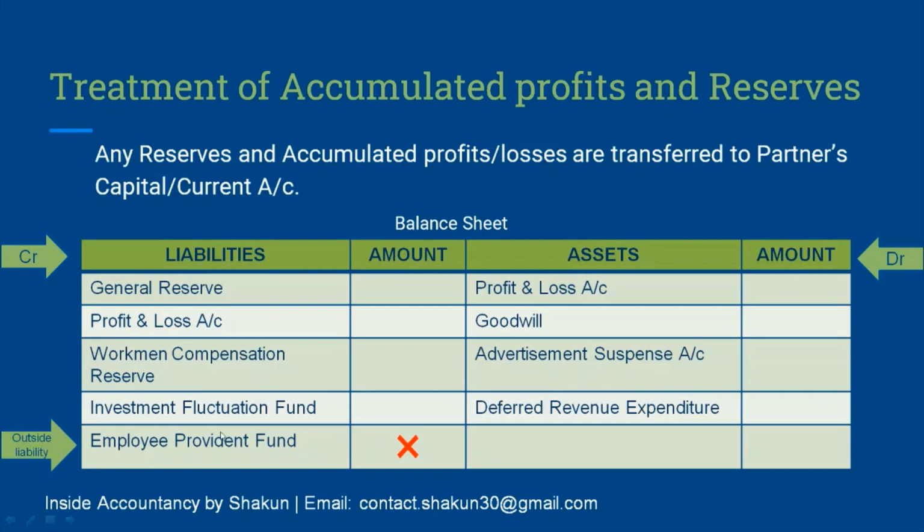Rest all the things that are mentioned here will be transferred except employee provident fund. This is a very common mistake made by majority of the students, but you need to understand that EPF is an outside liability and it is never transferred amongst the partners.